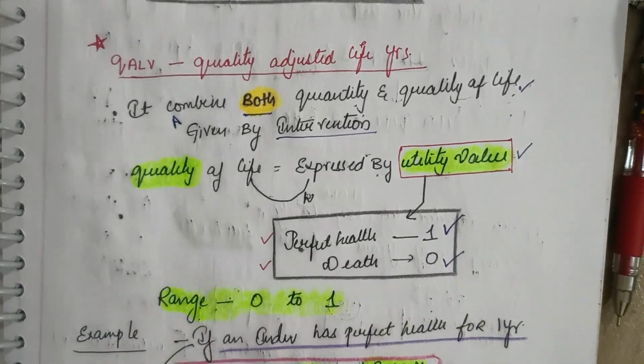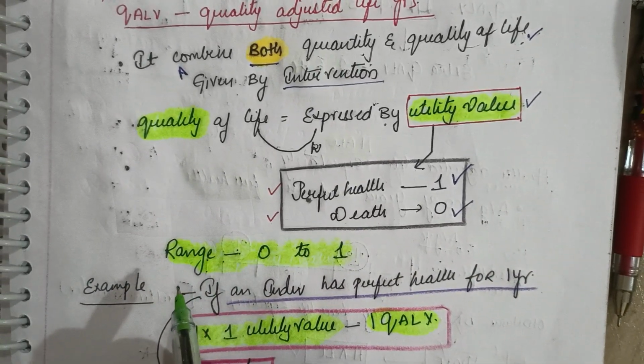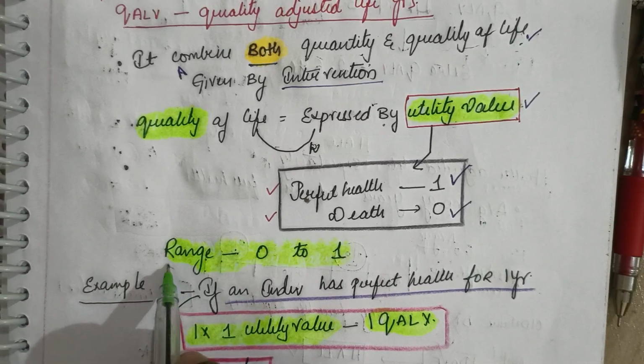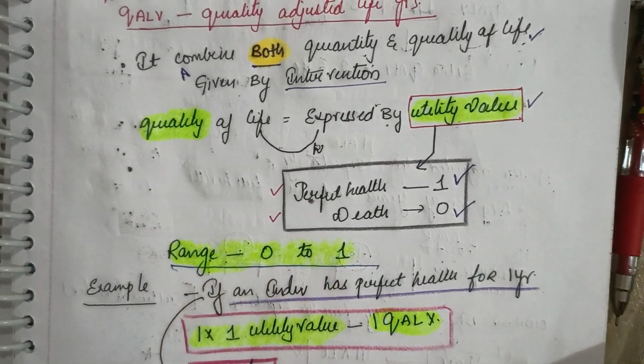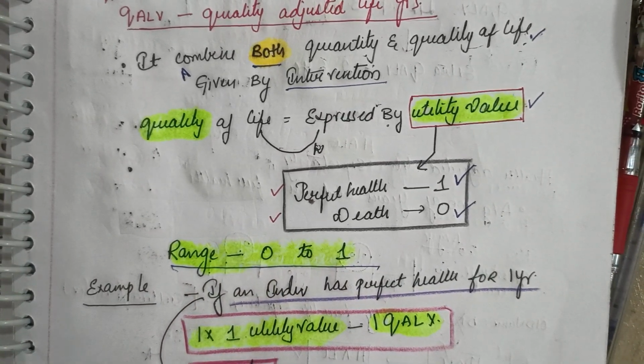So can I tell the range of quality of life starts from 0 to 1. That's the range. When I tell 1, he has got perfect health. When I tell 0, it is death. Now let us look into the example here.